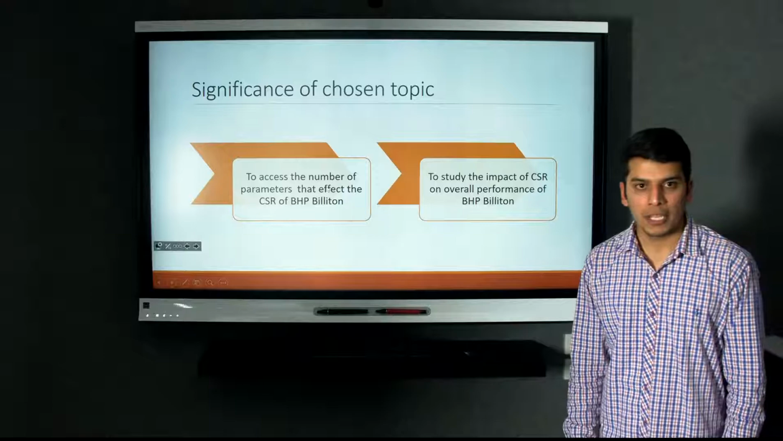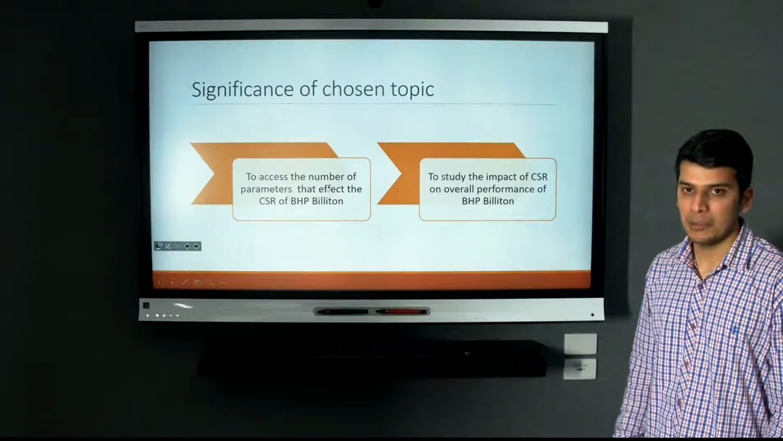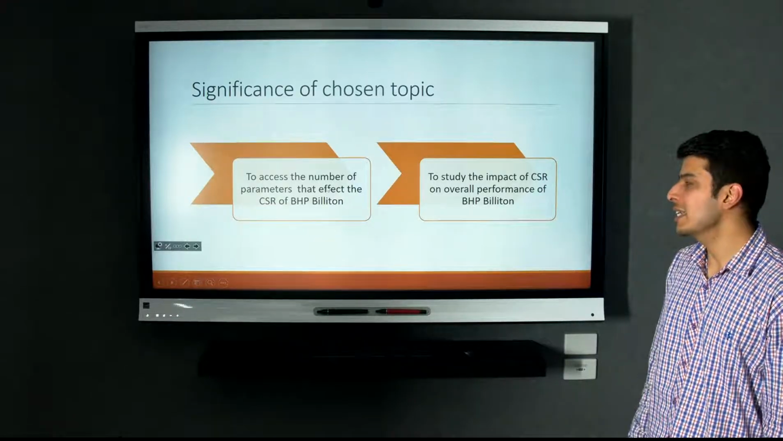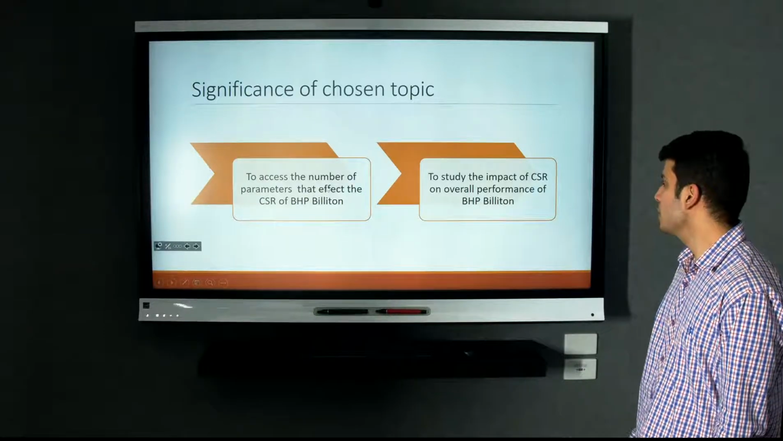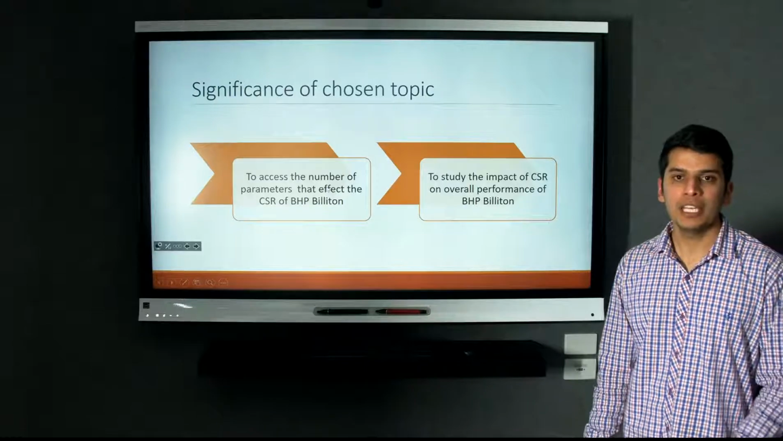The significance of the chosen topic is to assess the number of parameters that affect the CSR of BHP Billiton, and also to study the impact of CSR on the overall performance of BHP Billiton.